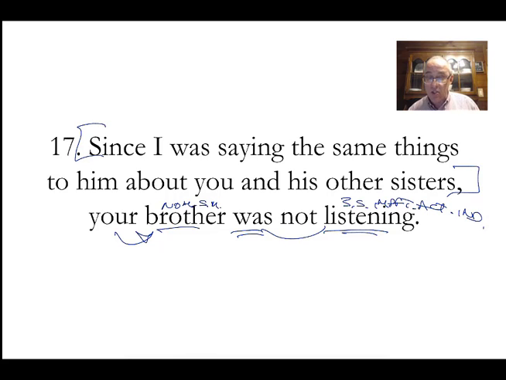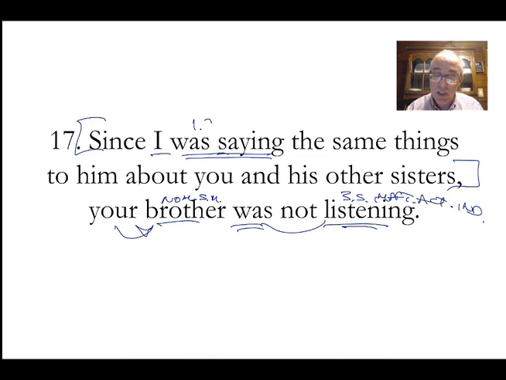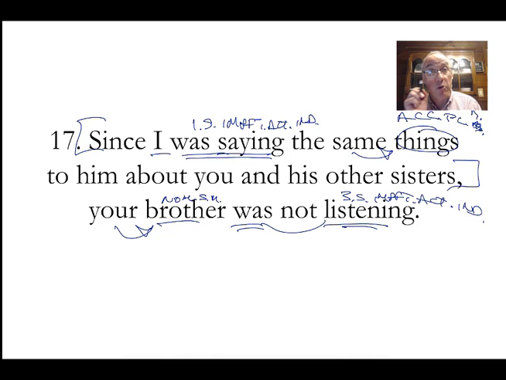Okay. Since. I think we could say because. Because I was saying. There's your imperfect indicative, first person singular imperfect active indicative. The things, that was what I was saying, accusative plural neuter. I wrote masculine, I meant neuter. And same modifies it. To him, now we're talking to him.